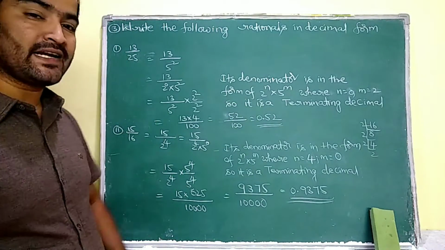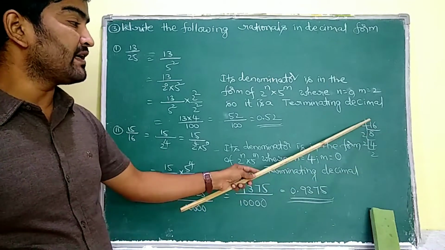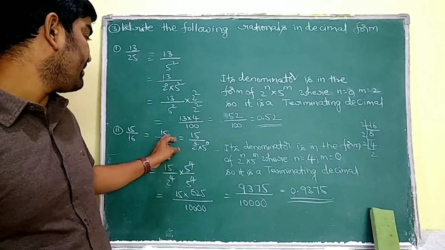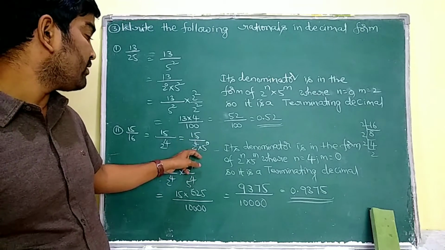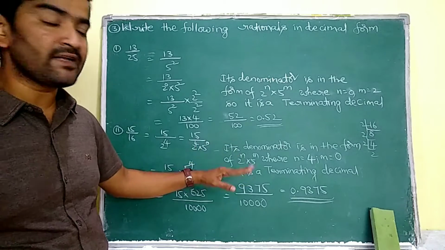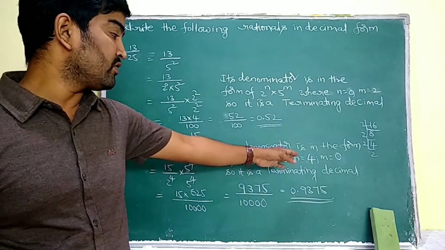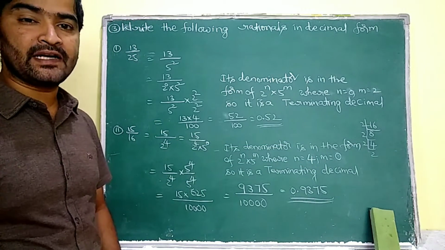Next, coming to that second question here, 15 by 16. So 16 can be prime factorized as 2 power of 4 and we are going to write the denominator as 15 by 2 power of 4. So 15 by 2 power of 4 into 5 power of 0 it is. Again, its denominator is in the form of 2 power of n into 5 power of m, where n is equal to 4 and m is equal to 0. So it represents a terminating decimal.